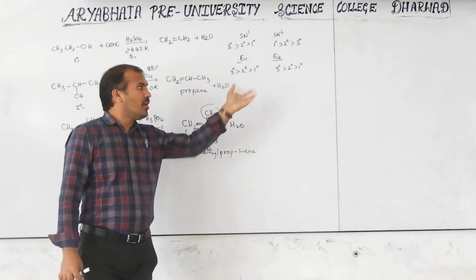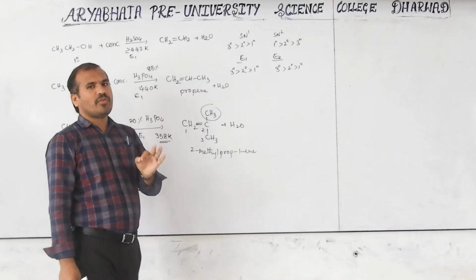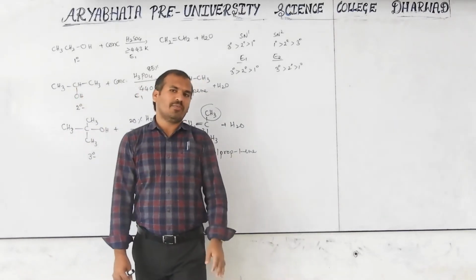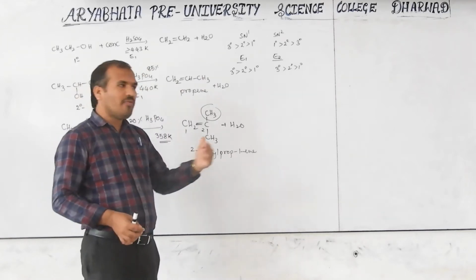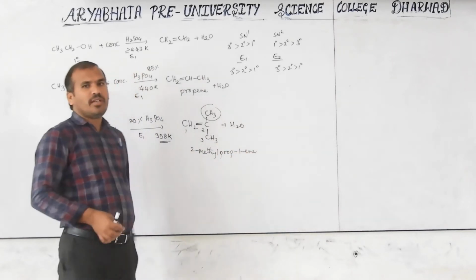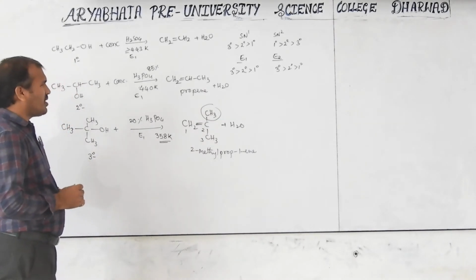Otherwise it is the E1 mechanism. With E1, we always have to think about carbocation formation. It should be the more stable carbocation, and the major product follows the stability. That is important. So, this is about the elimination reaction.